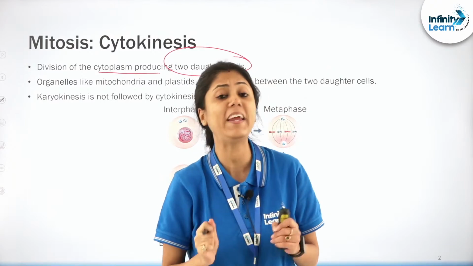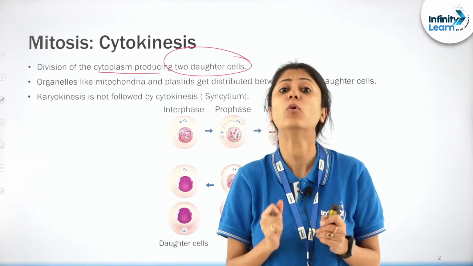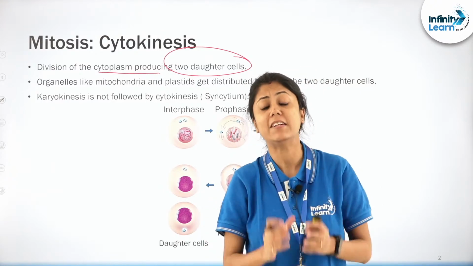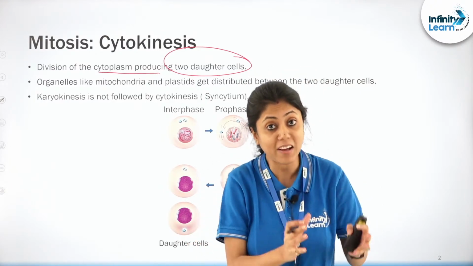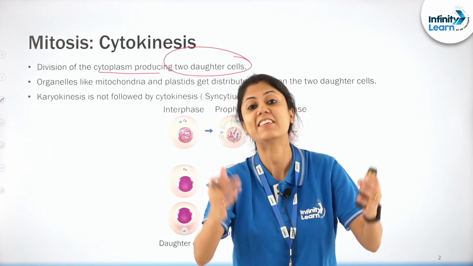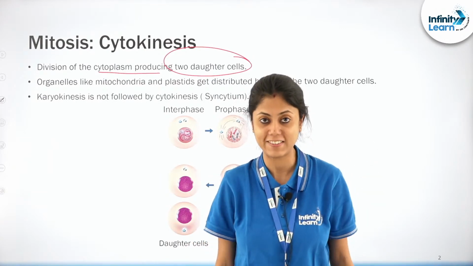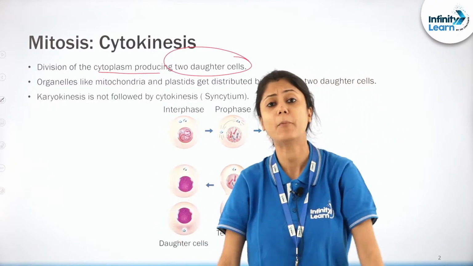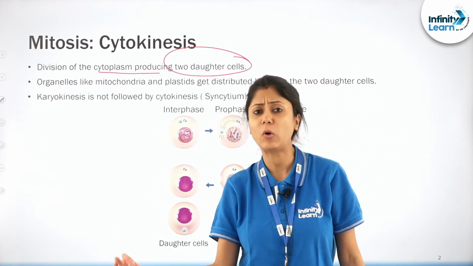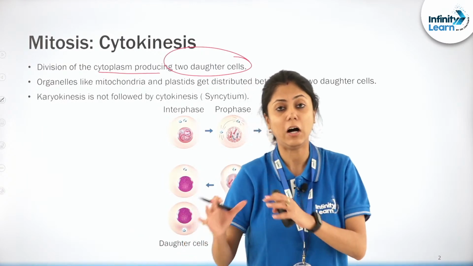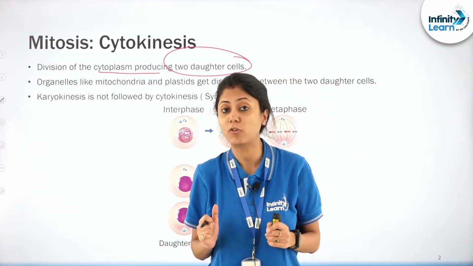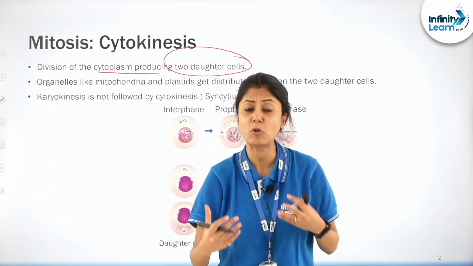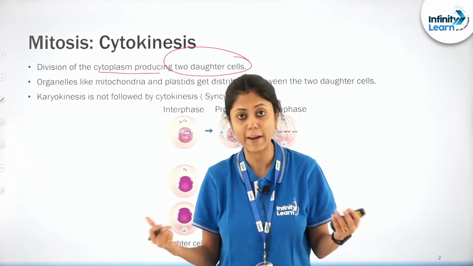Now students, please remember that whenever cytokinesis is taking place, the organelles like the mitochondria and the plastids are equally getting distributed in the daughter cells, right? So it's not that one daughter cell will have an enormous number of mitochondria, and another daughter cell will not have, or will have very few mitochondria. That is not how the cell divides. There is more or less equal distribution of the cell organelles, right?